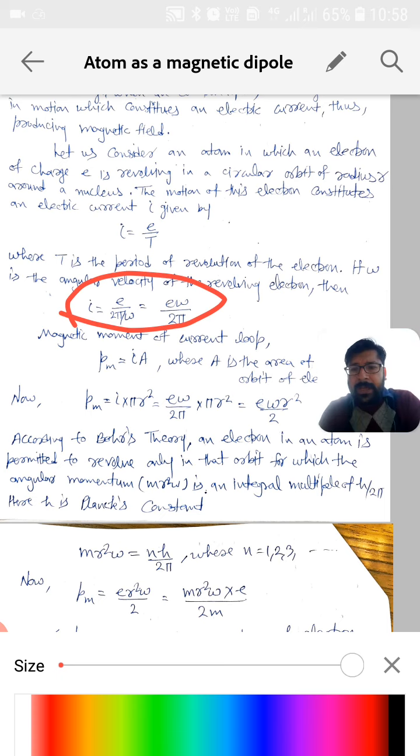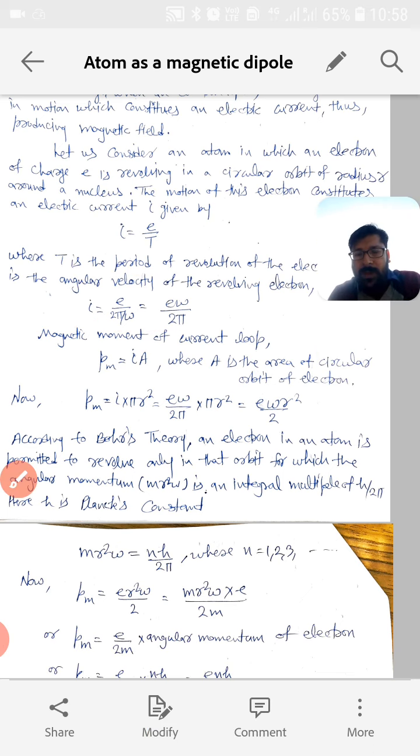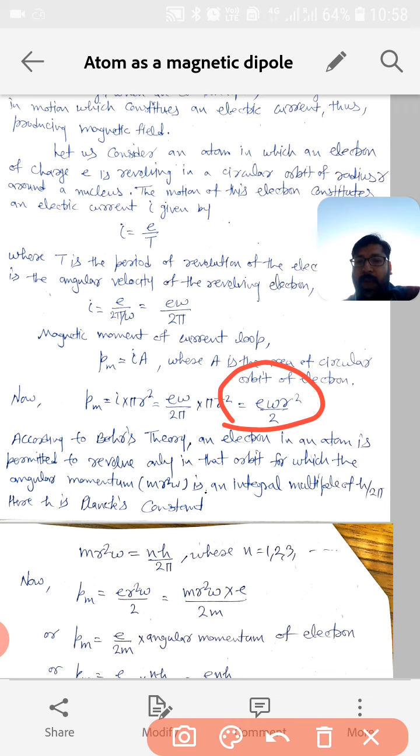Now if we want to calculate the magnetic moment of the current loop, it will be I into A, where I is the current passing through the current loop, and A is the area of the circular orbit of the electron. So this P_m, the magnetic moment of this current loop, will become I into A, and because it's a circular orbit, the area will be pi r square. Now substitute I from above, it will become e omega by 2 pi into pi r square. Pi will get cancelled out, and we are left with e omega r square by 2.